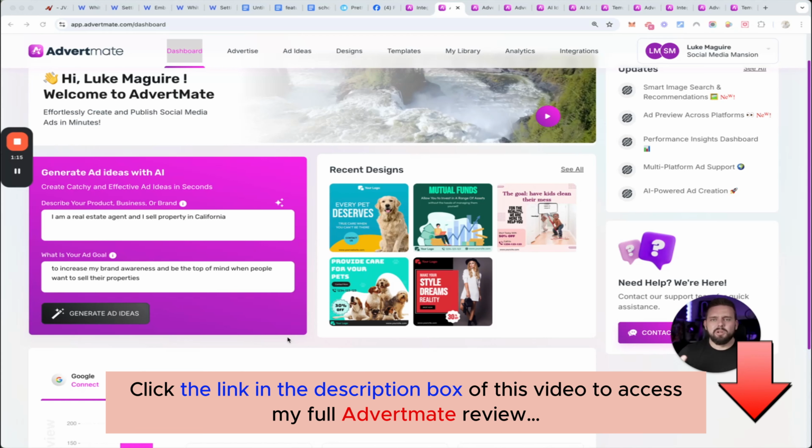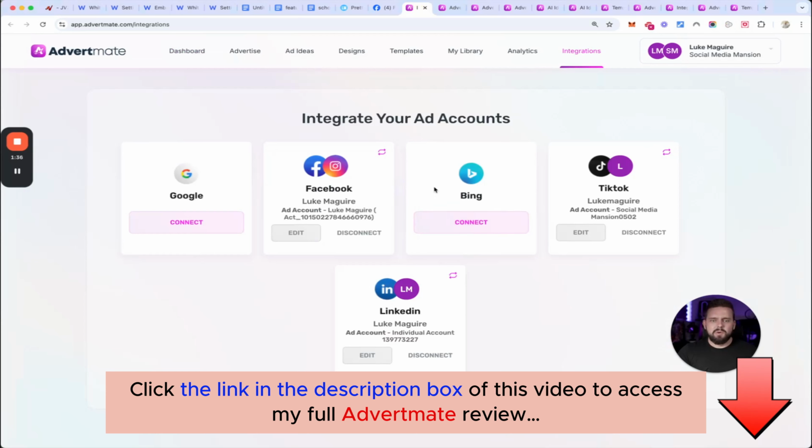Now, I'm not going to go through all the benefits of paid ads here. I'm sure you all know that they're the main way people make money from traffic sources. More than half of online purchases are done through paid ads. So in saying that, all you need to do when you first jump in is go to the integrations tab up the top and connect your different platforms. Very, very simple. Hit connect, it'll open up the different ads managers that you have and connect them there.